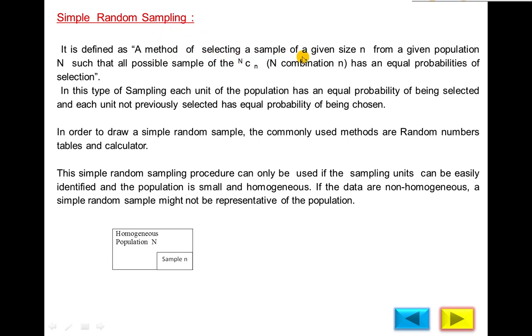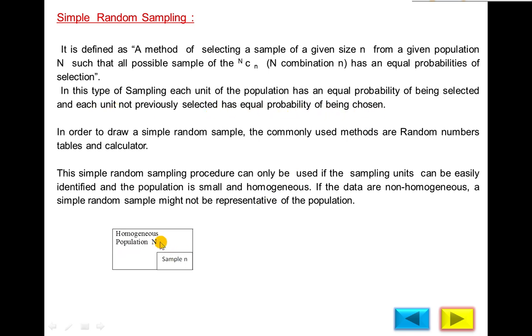A method of selecting a sample of a given size, sample size represented by small n, from a given population, represented by capital N, such that all possible samples of n combination n. So all possible samples will be n combination n, and you have done combination and permutation in mathematics, used for all possible samples. All possible samples have an equal probability of selection, equal chance of selection. In this type of sampling, each unit of the population has an equal probability of being selected, and each unit not previously selected has an equal probability of being chosen.